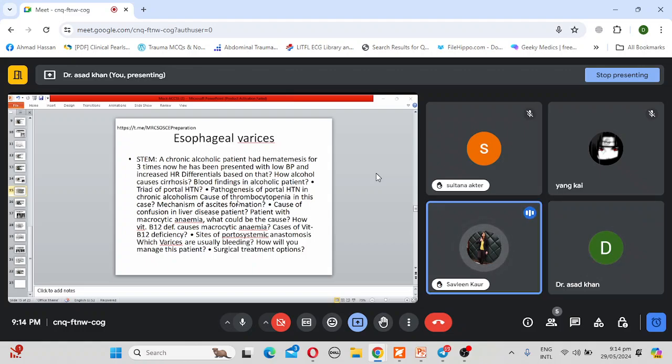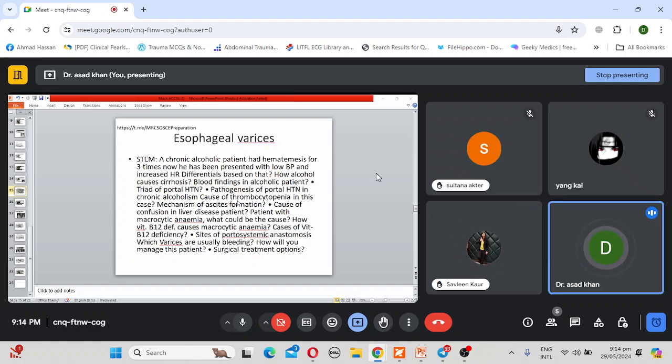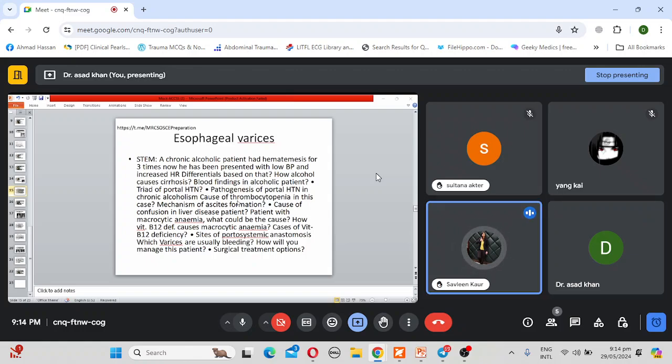It starts with reversible changes like fatty changes, then steatohepatitis occurs along with the liver cell damage, and then it proceeds to the irreversible changes like cirrhosis and ultimately, finally, to the hepatocellular carcinoma. Which varices do you usually bleed? Lower esophageal varices. Very good.